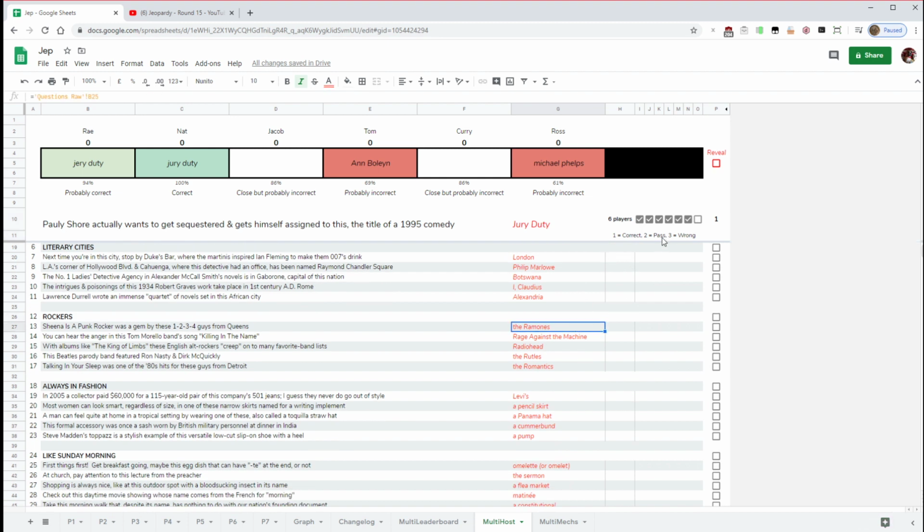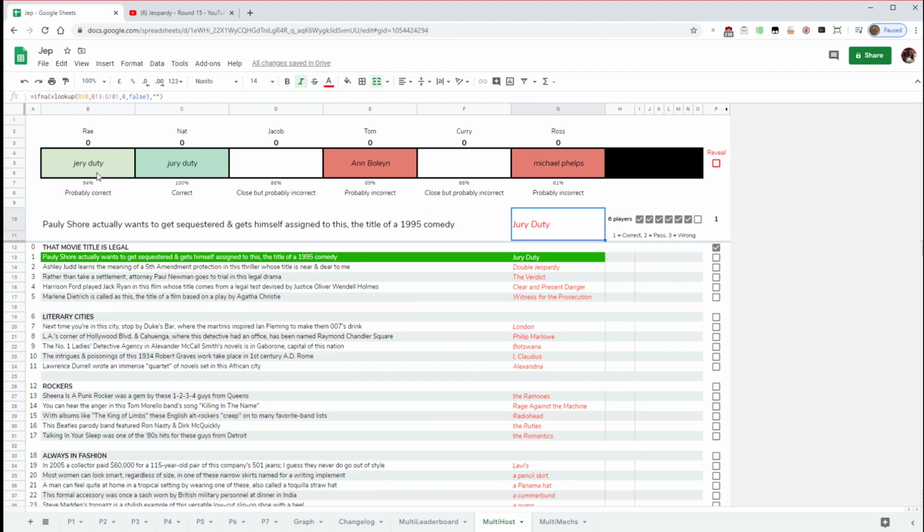If someone was to just put in Ramones, it would show it as not 100% correct because they haven't included the in the string as well. I think there is something that I could probably do to eliminate that, anything that starts with A or the, that kind of thing. But that's something that I can add into a future version.